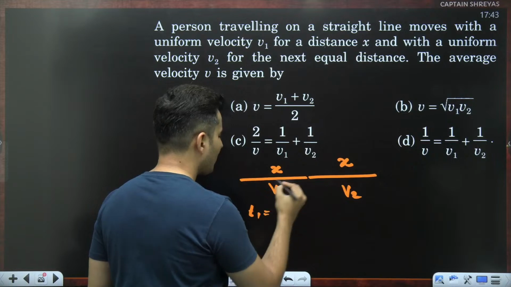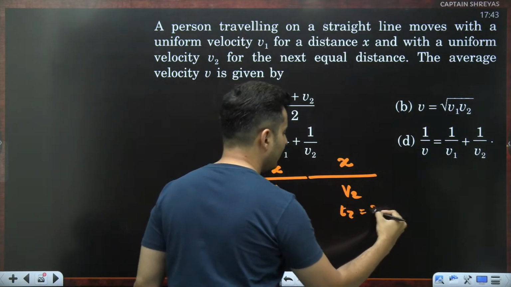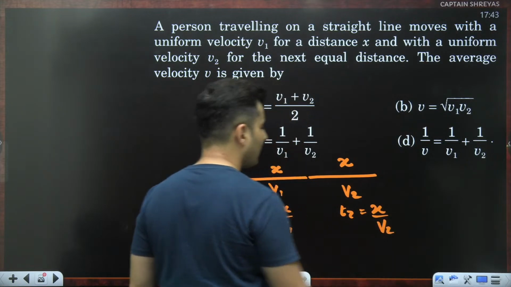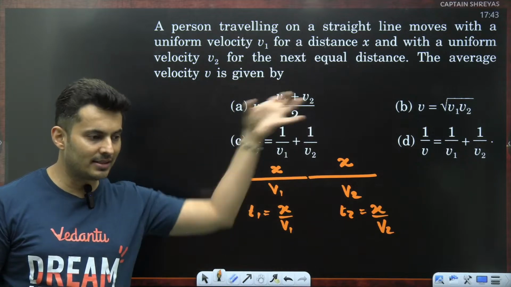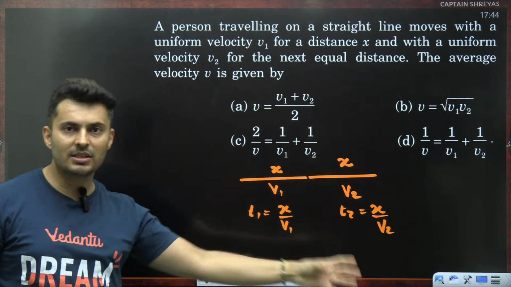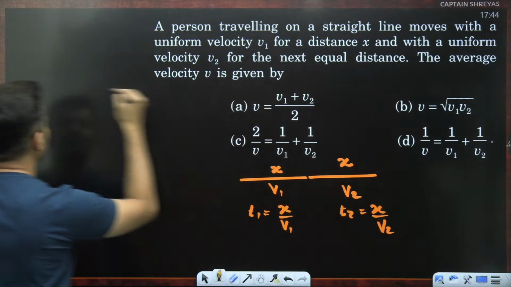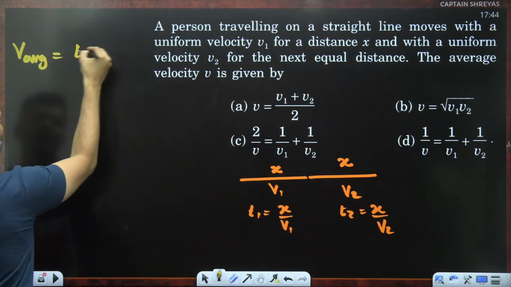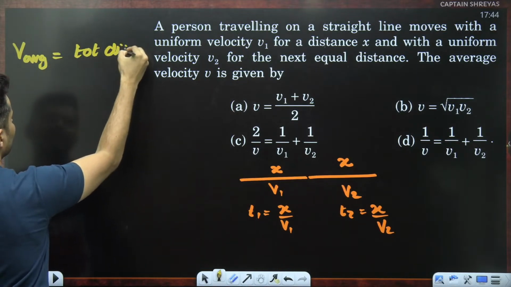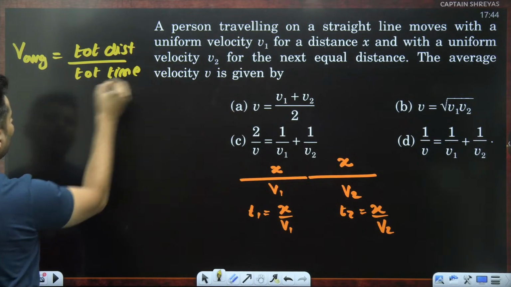So this time will be distance by speed, so x by v1. This time will again be distance by speed, which is x by v2. Time is distance by speed because speed is distance by time. Now again we have to find the average velocity. In order to find the average velocity, what will we do? Again use total distance upon total time.